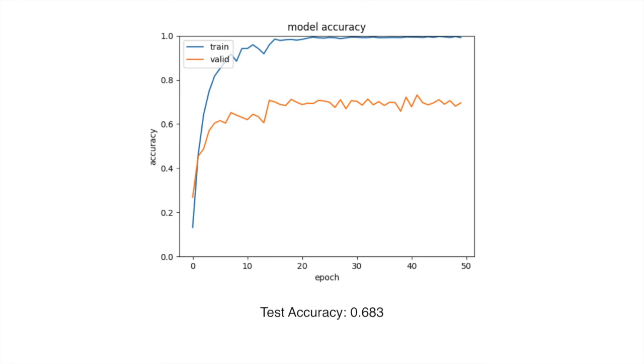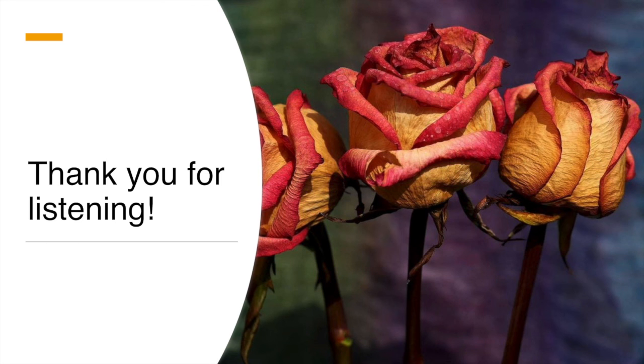It's about 0.7. But we still think it is not good enough. So maybe after that, we may try VGG19 or another model and see if it can raise the validation accuracy to 0.8 or higher. Thank you for listening.